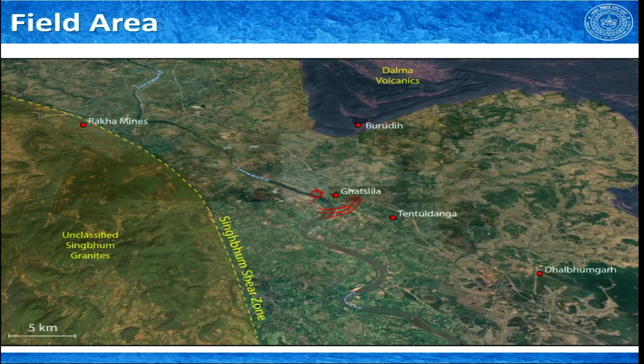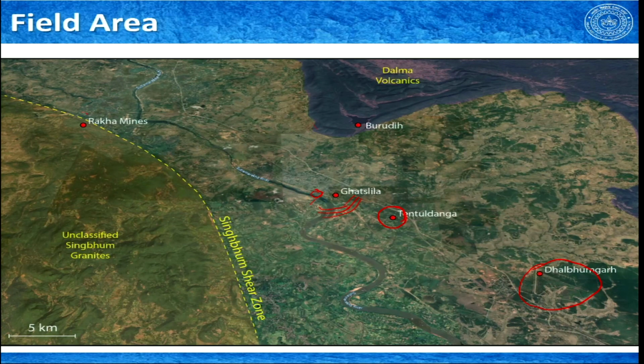Okay. We will come to a place called Dhalbhumghar to see some sedimentary structures and syn-sedimentary deformation. Then we will come to a place called Tetuldanga. The exposure is somewhere in the middle of a jungle, where you will see spectacular superposed deformation or superposed folding.